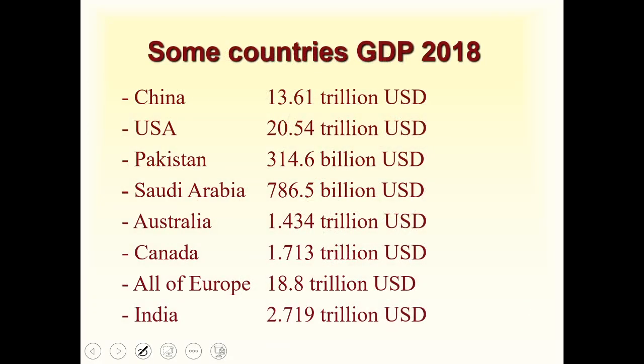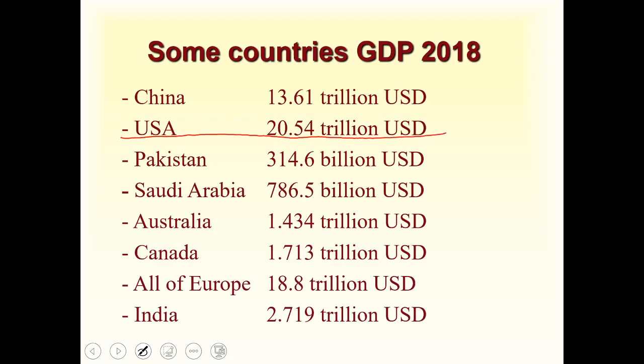Here we have some countries' GDP in 2018. China had a GDP of $13.61 trillion, which is huge. But the United States of America has the highest GDP in the world, which is $20.58 trillion.